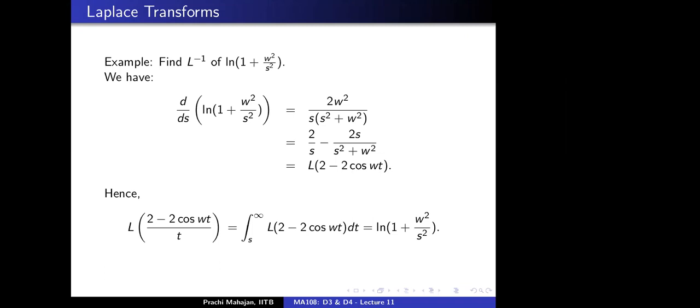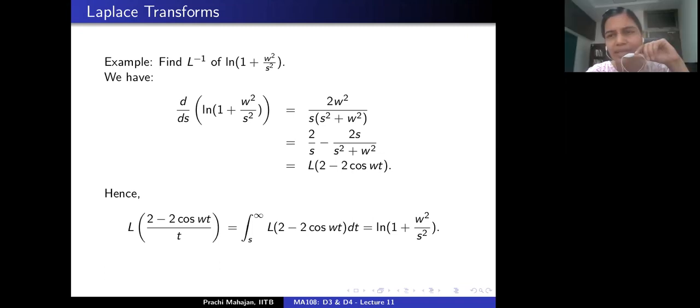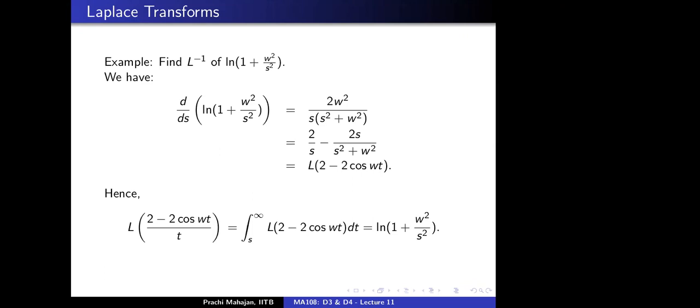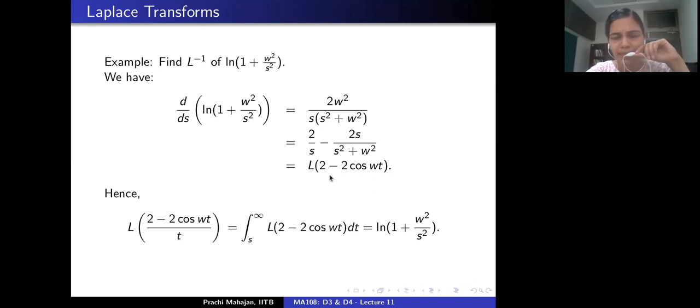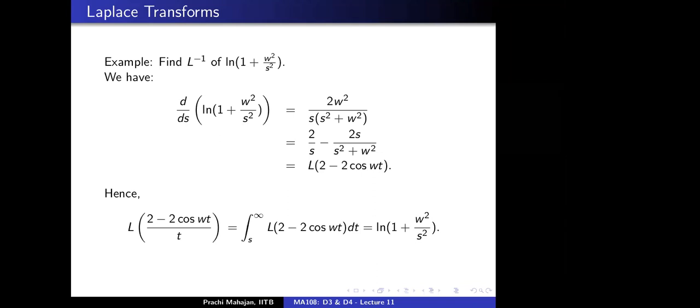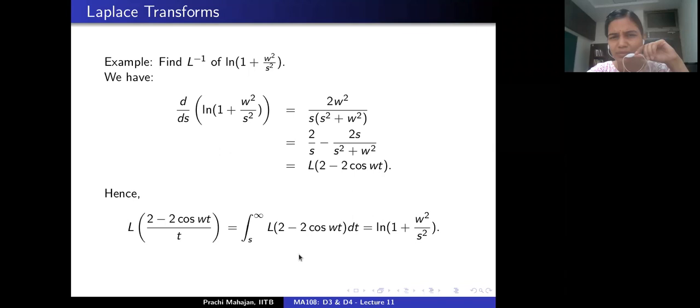This we could have also done by directly multiplying 2 minus 2 cos wt by t and dividing by t. So if you multiply it and divide by t, then what do you do after that? Ma'am, we can say 2 minus 2 cos wt upon t to be f. Then it becomes L of f times t, and that is equal to d by ds of L of f. That's exactly what we are doing, no?